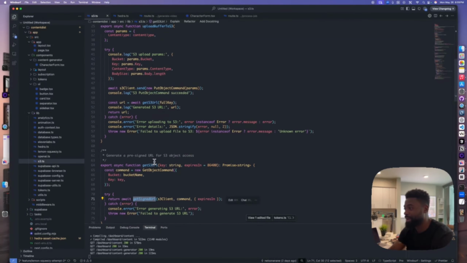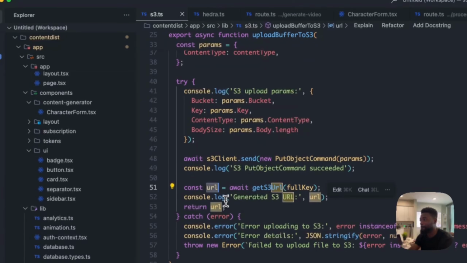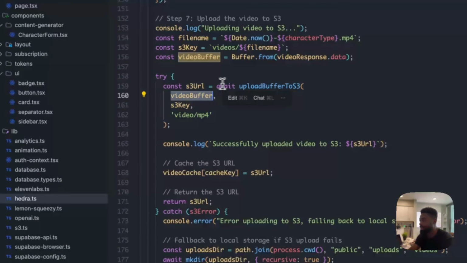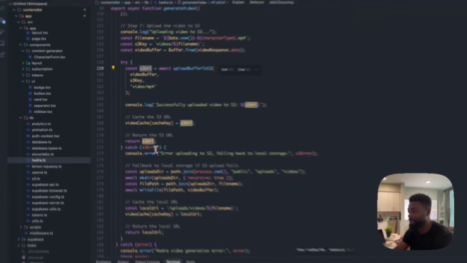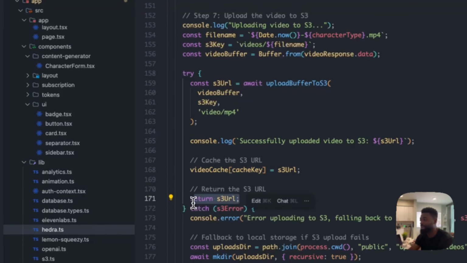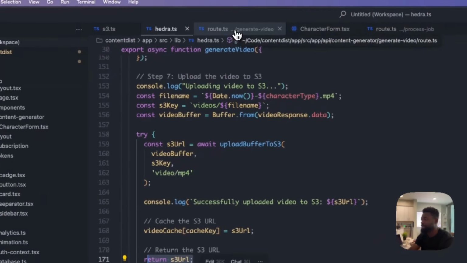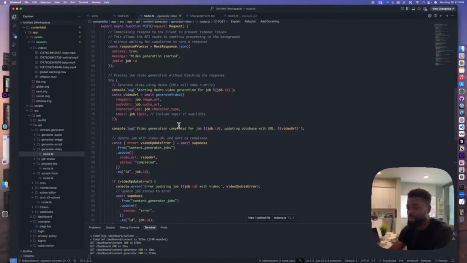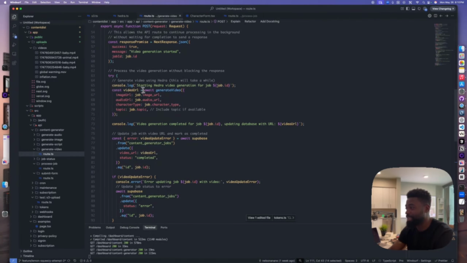Then we are passing the URL back to whatever was calling it, which was Hedra. So we call the upload buffer to S3, so we get the URL, which is what we are passing on to this variable. So we grab that variable, right? We create a cache, and we return the URL here. So once we return that URL, we have the video downloaded to our S3. We now have the URL to the video, and then we can display it in the front end. So that is essentially what that is doing.